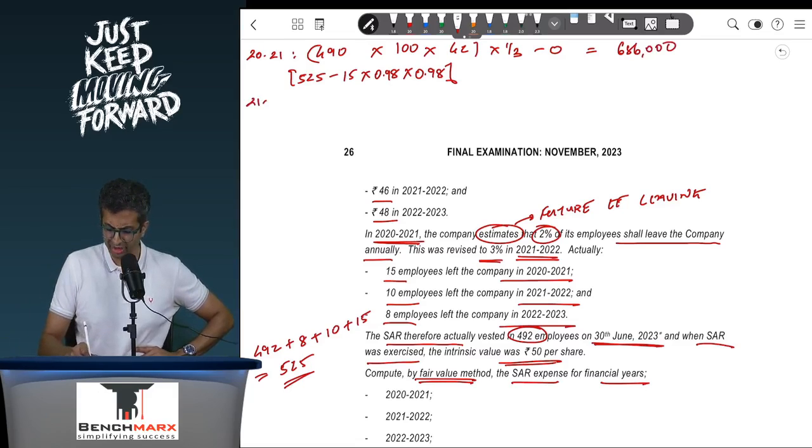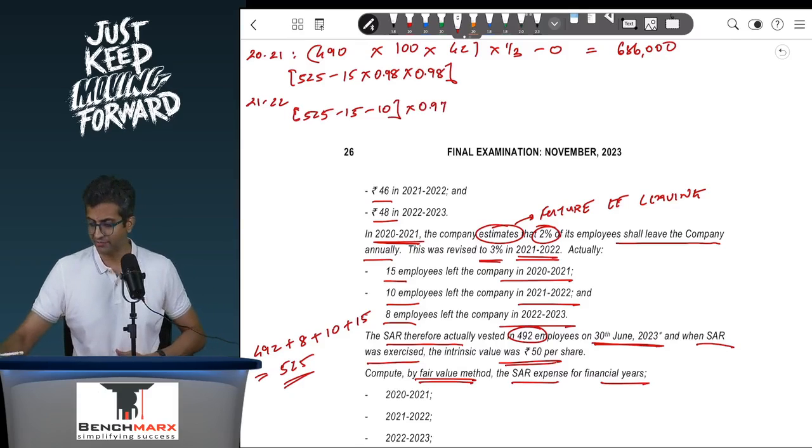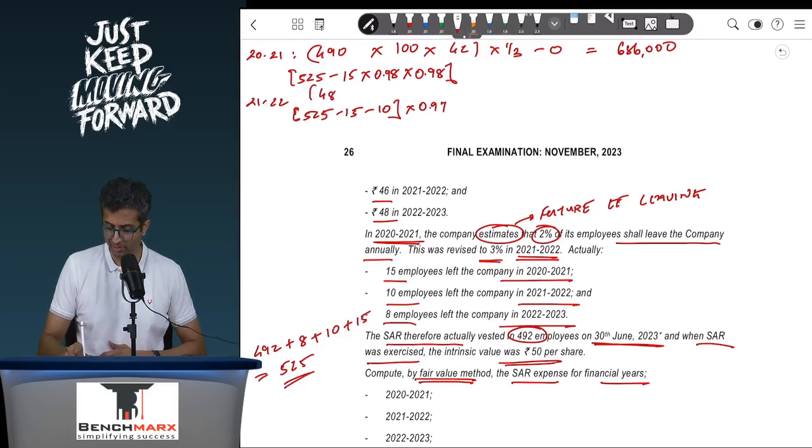When you go to the second year, 21-22, again I need to find the number of employees. So this is 525 minus 15 and minus another 10 who have left, which means I'm left with 500 employees, out of which 3% are expected to leave, and hence 500 into 0.97. I expect 485 employees to continue till the end of vesting, each employee having 100 shares, and the fair value now is 46.